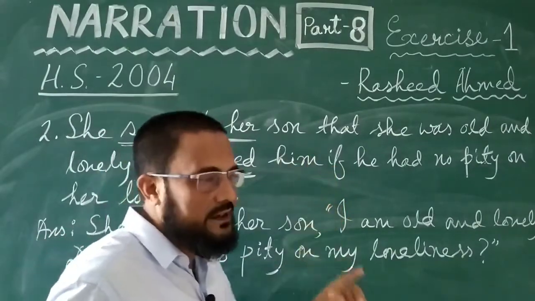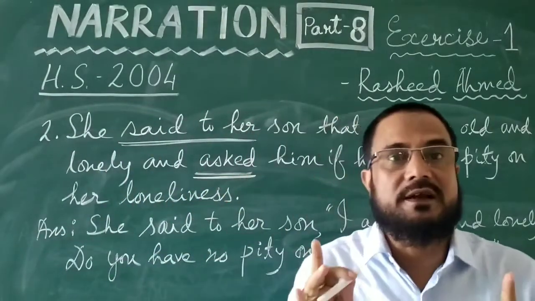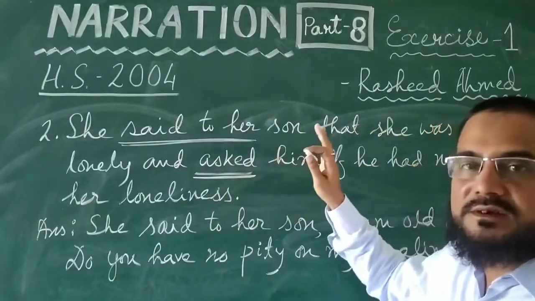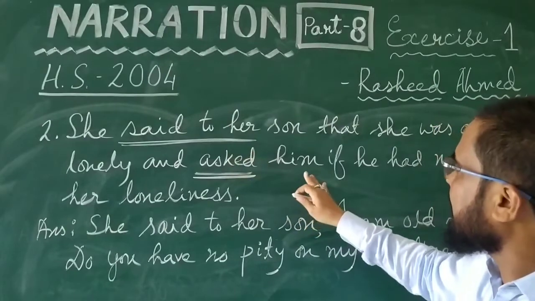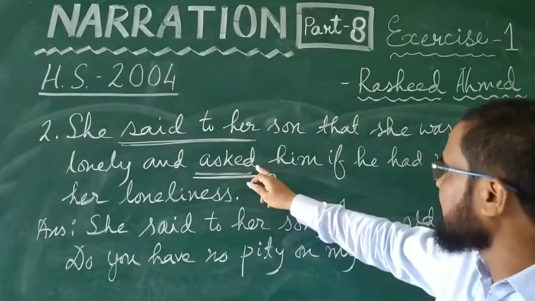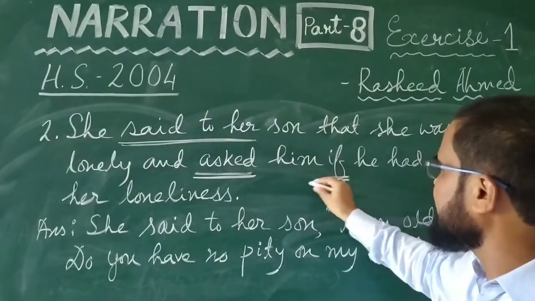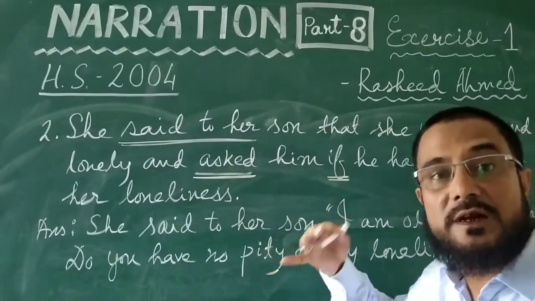So the woman used 2 sentences to her son. The first sentence was an assertive sentence because said to is there. And the second part is an interrogative sentence, asked is there, if is there. It means this will be an interrogative sentence, it will be a yes or no type question.